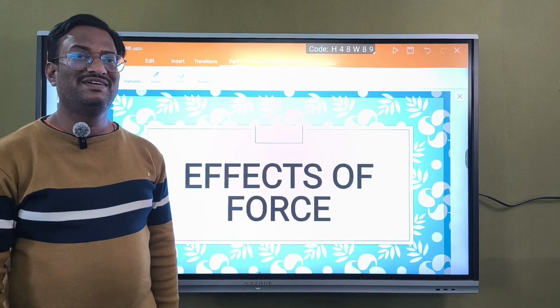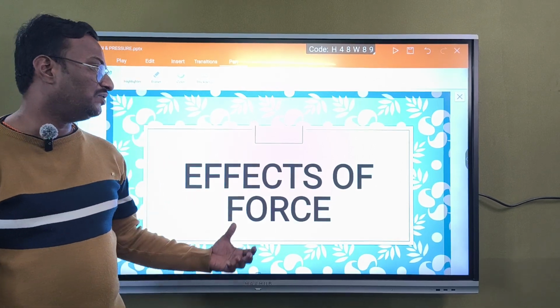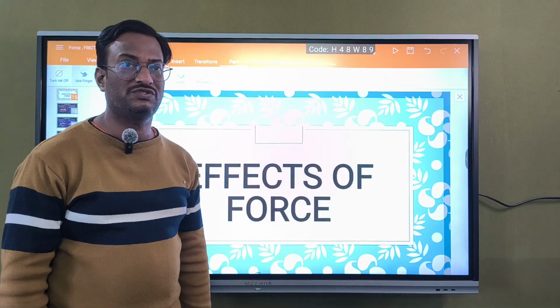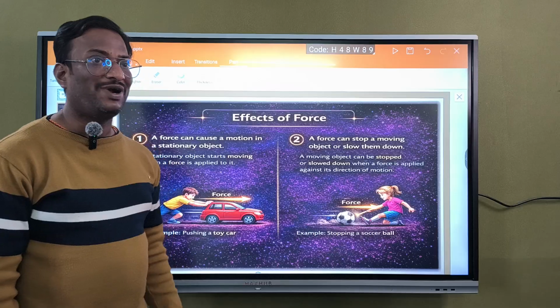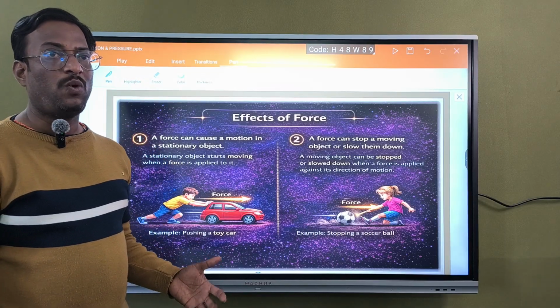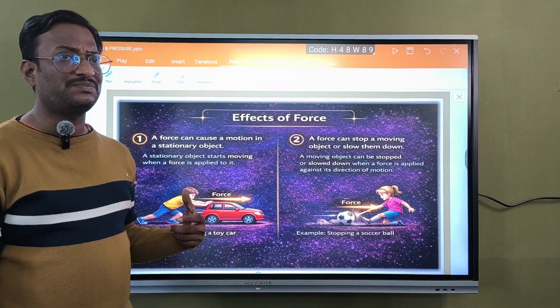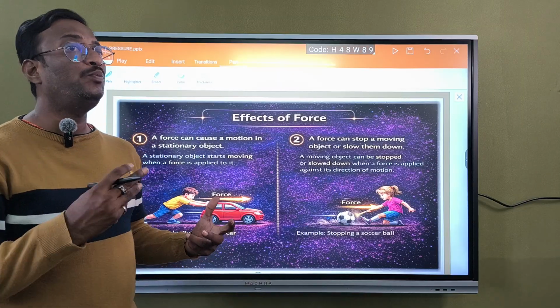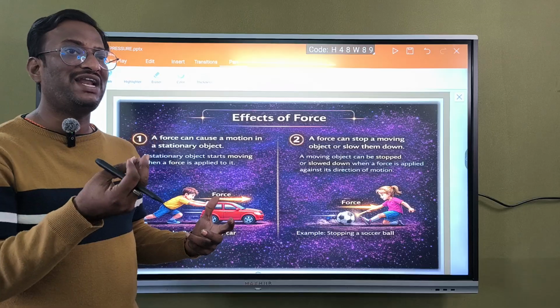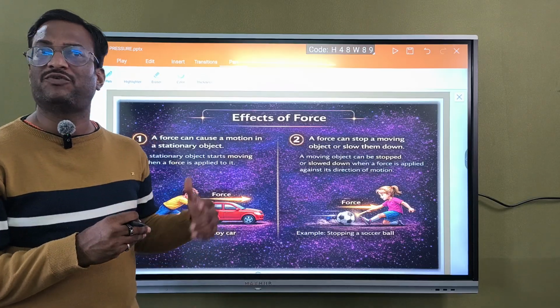Hi children, in today's class we shall try to learn effects of force. Right? See now. Effects of force. What are the effects of forces? What makes the force? If you apply some sort of force, what will be the action? What will be its effects? How many kinds of effects can we observe if we apply some sort of force?